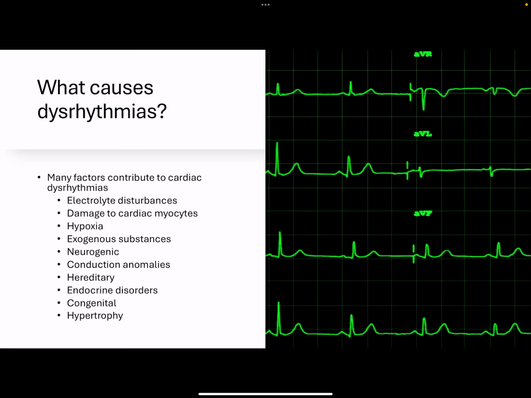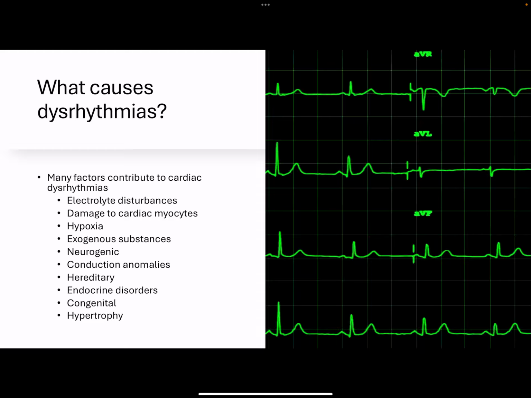Okay, so other things like hereditary causes, we've kind of touched on that, but endocrine disorders, right? When we think about patients with anxiety, again, that could also be a hyperthyroid disorder, and that can cause tachycardias, bradycardias from hypothyroidism, hypoadrenal diseases. Those could lead to bradycardic rhythms.